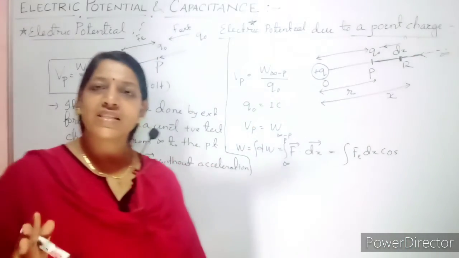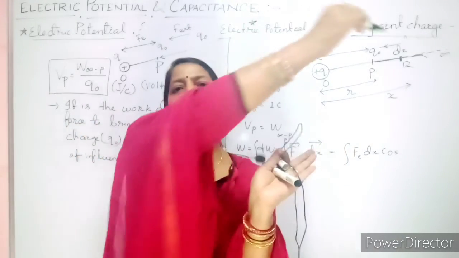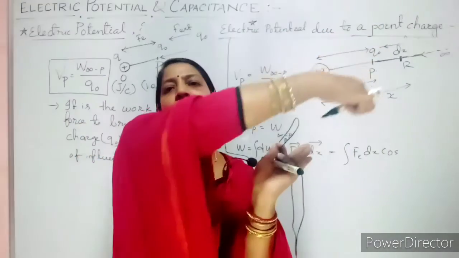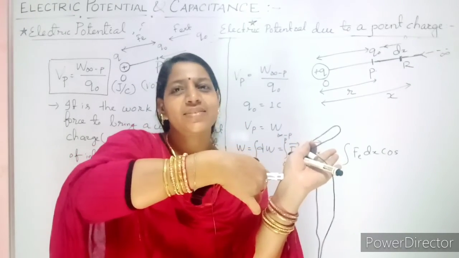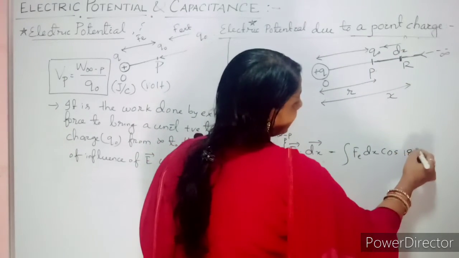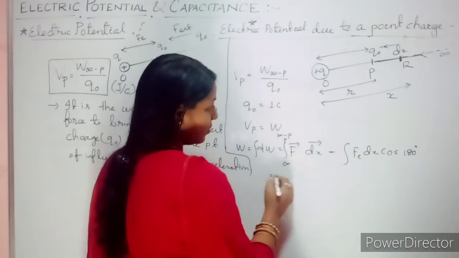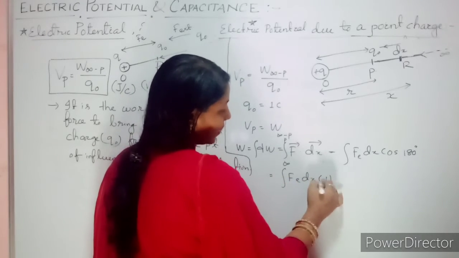Your force of repulsion will be in this direction, and you are bringing your charge from this side. So the angle between them is 180 degrees. Are you able to imagine it? So Fe dx cos 180, which is minus 1.